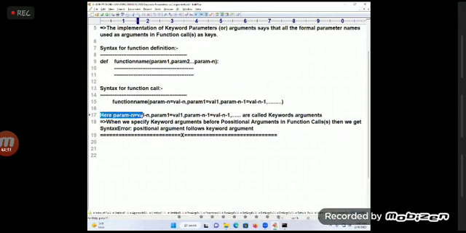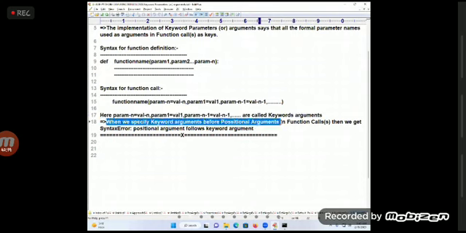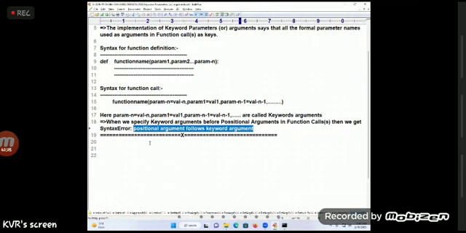Yes. Here param n and all those are called keyword arguments. There is a rule. When we specify the keyword arguments before positional arguments in function calls, then we get a syntax error: positional argument follows keyword argument. What you have seen, the same thing is there in the documentation part.